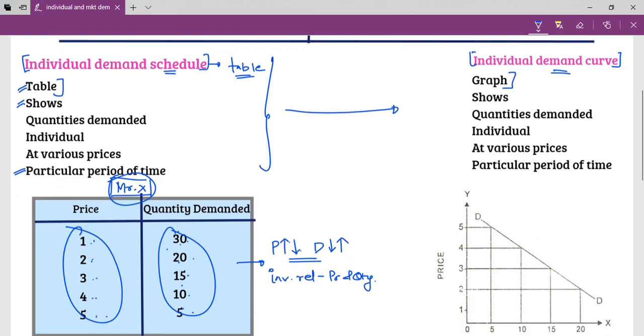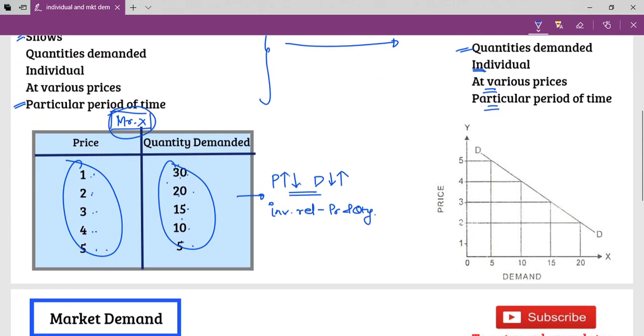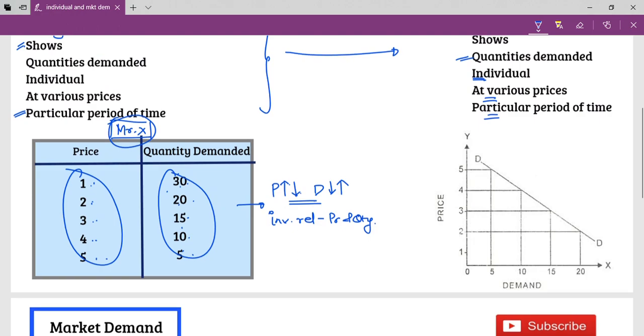So what is individual demand curve? It's a graph. Shows what? Quantity demanded by whom? Individual at various prices and during a particular period of time. Just if you look at this graph, along the x-axis we have plotted quantity demanded and y-axis we have plotted price.